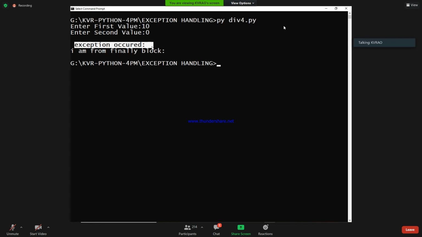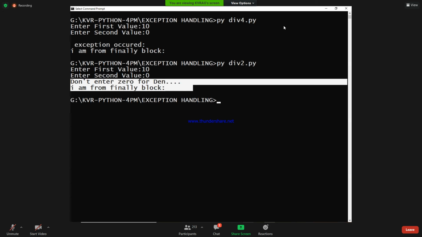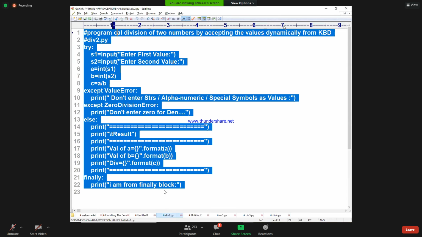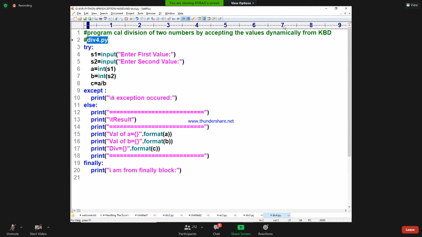Actually, division by zero. You run your program div2.py, you see 10 and 0, and I got "don't enter 0 for denominator." Div1 and div2 you already understood: value error, division error. Once except is written, you need to specify the name of the exception. If you don't specify the name of the exception, it's a problem for us. But there is a variety.